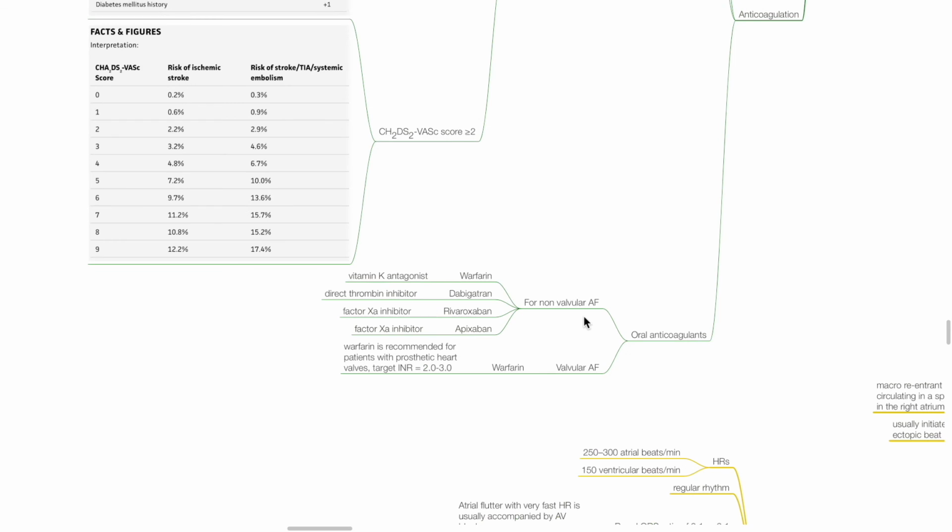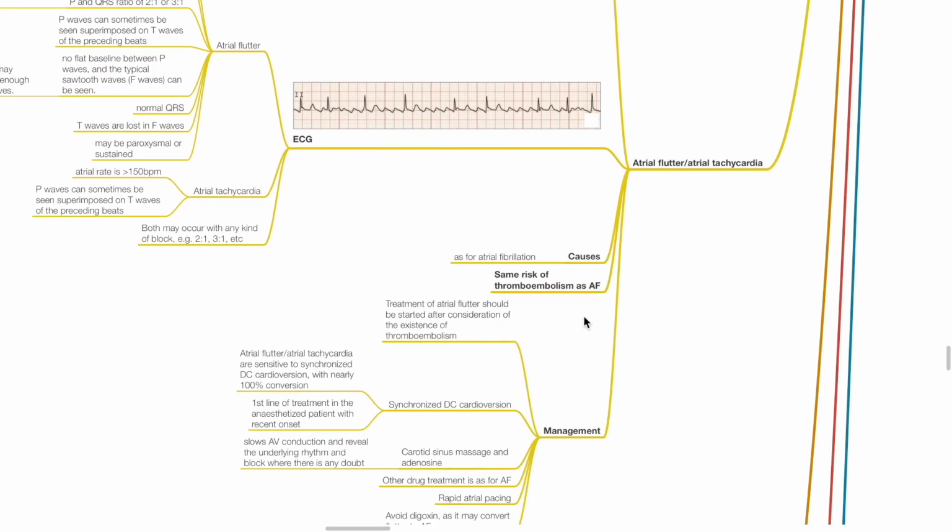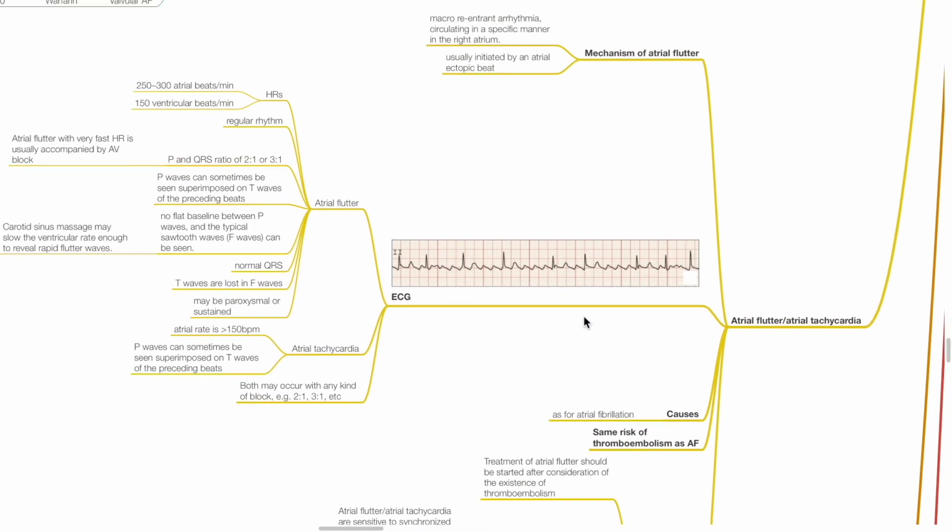Oral anticoagulants for non-valvular AF. Options include warfarin, a vitamin K antagonist, dabigatran, a direct thrombin inhibitor, and factor Xa inhibitors such as rivaroxaban and apixaban. For valvular AF, warfarin is recommended for patients with prosthetic heart valves with a target INR of 2 to 3. Atrial flutter or atrial tachycardia.